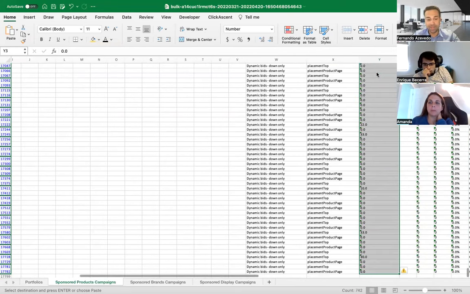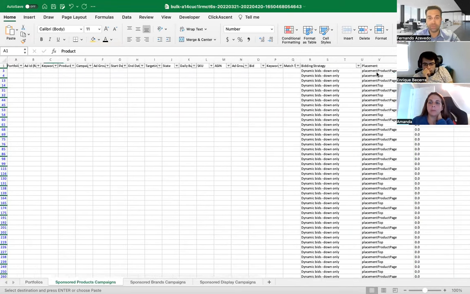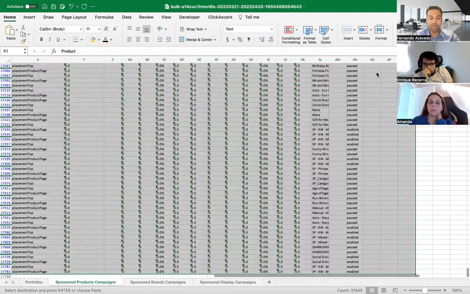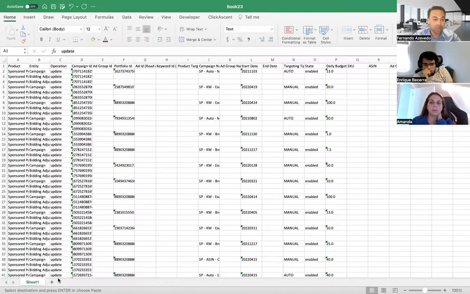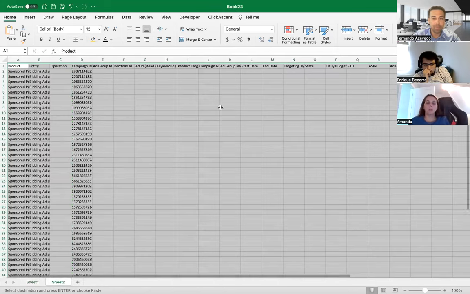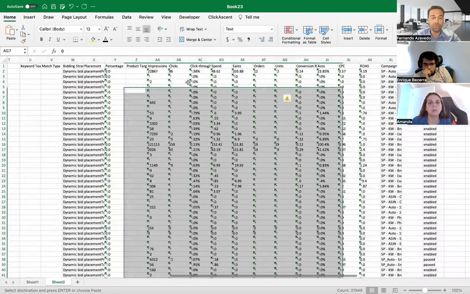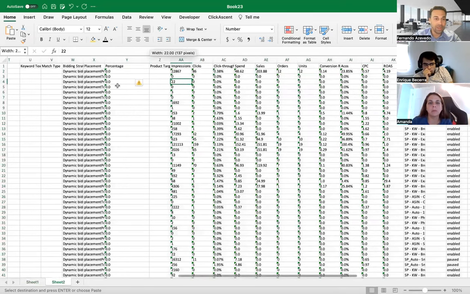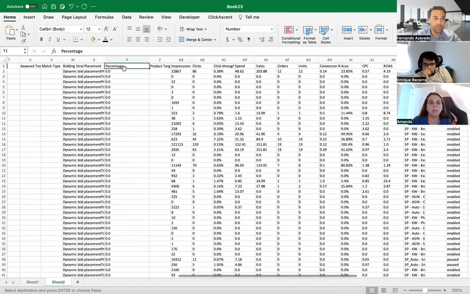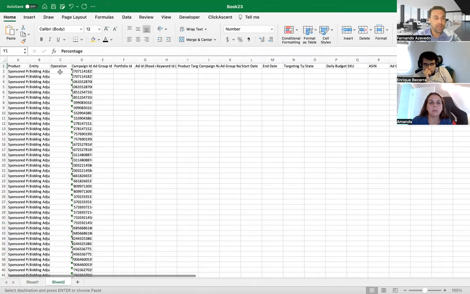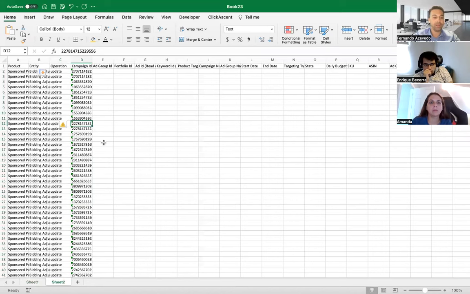Let me just put everything here to 0. Let me copy this, go back to our file, create a new tab, put the changes here. So percentage, everything set to 0. And on column C, I'm going to do operation update. So I can update all of them.